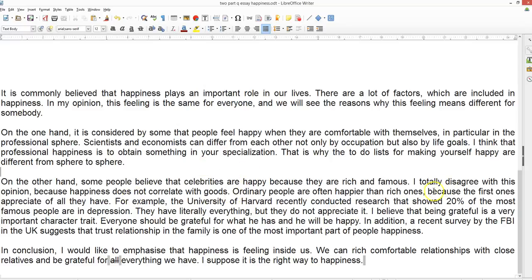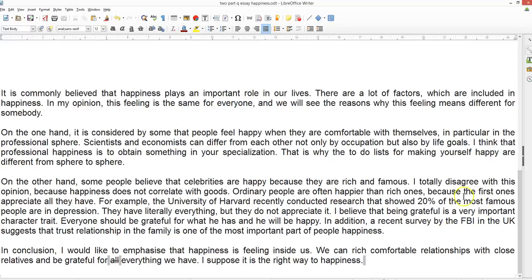Ordinary people are often happier than rich ones because the first ones appreciate all they have. Because what? Because the ordinary people appreciate all they have. Well, we can replace that with a pronoun: ordinary people are often happier than rich people because they, referring to ordinary people, often appreciate all they have. So, an example: the University of Harvard research says 20% of famous people are in depression.